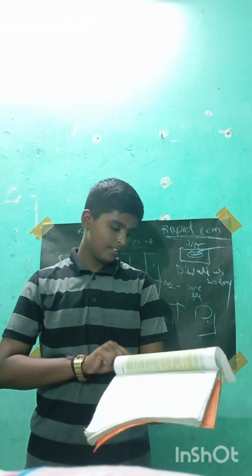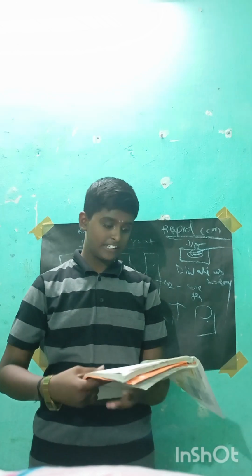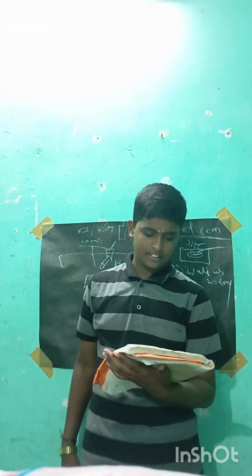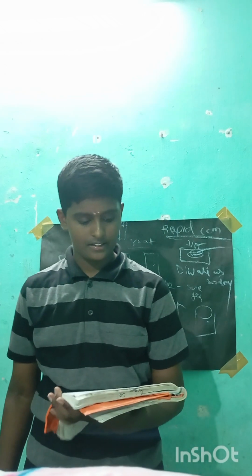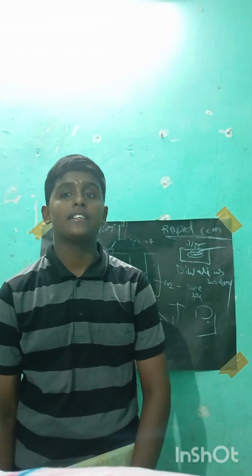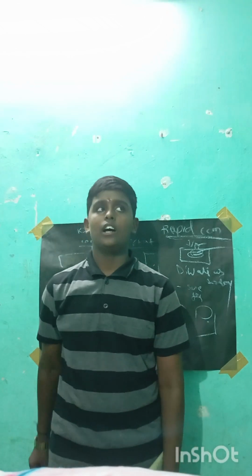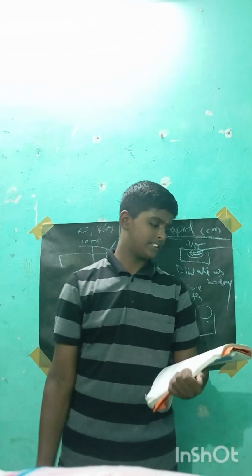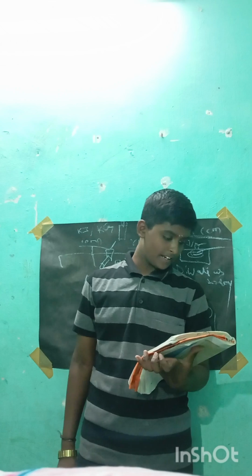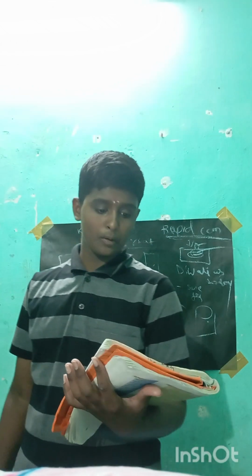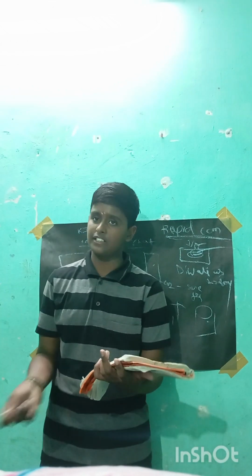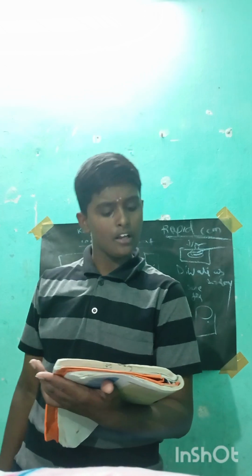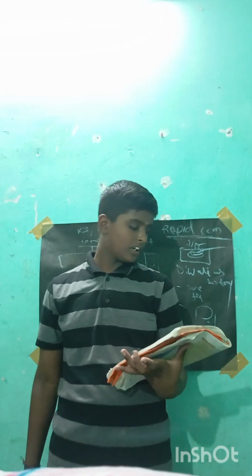So I think that is overall. Now we have to do the exercise. List the conditions under which combustion can take place. For example, presence of oxygen and proper supply of oxygen. You can write all this. And fill in the blanks. Burning of wood and coal causes pollution of air. The answer is pollution. The second answer is LPG. The third answer is ignition temperature. The fourth answer is water.